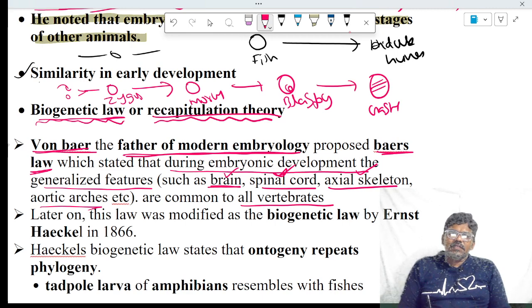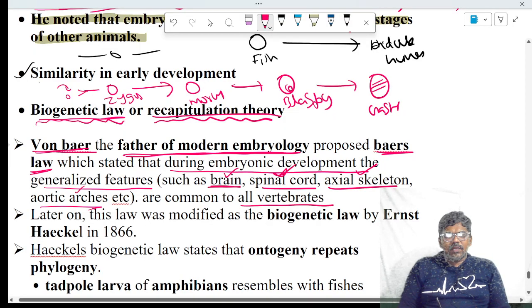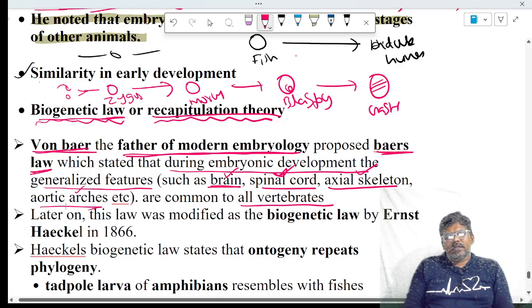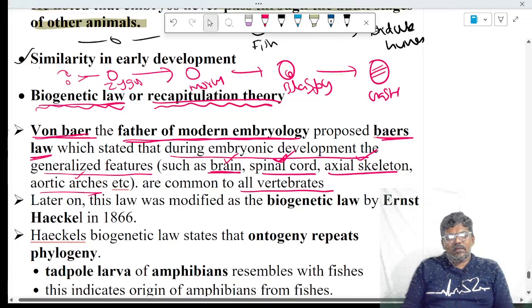Axial skeleton means skull, vertebral column, ribs, etc. The same type of aortic arches, which are blood vessels, are formed in vertebrates. That is one way. It means all embryos contain certain characters that are the same during development.